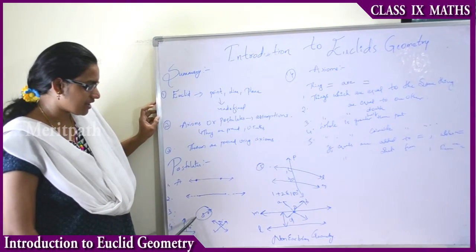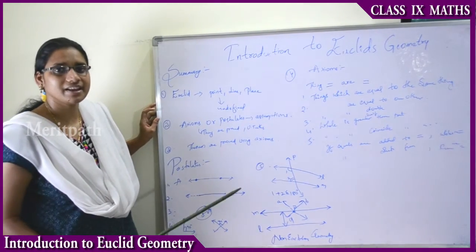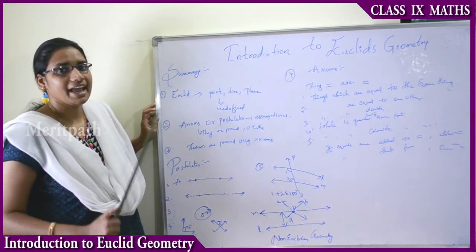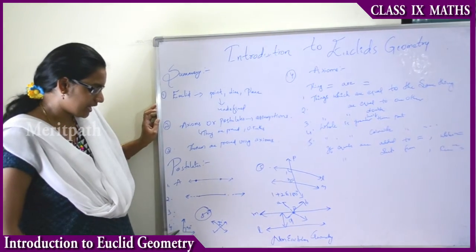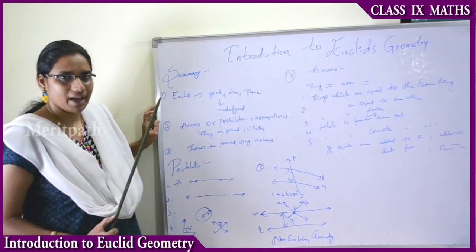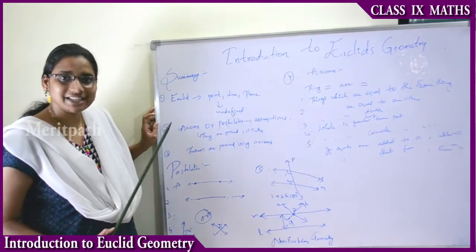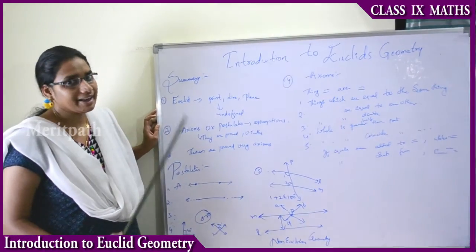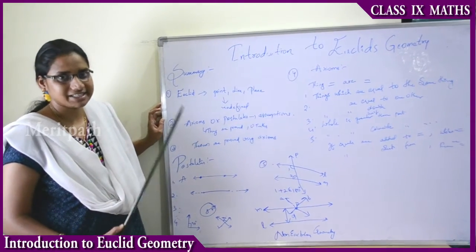The third is that we can draw a circle with any center O and any radius. The fourth is that all right angles are equal to one another.